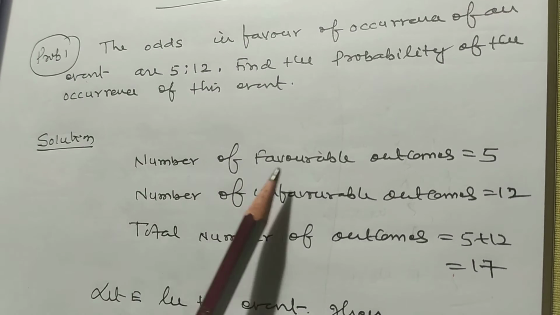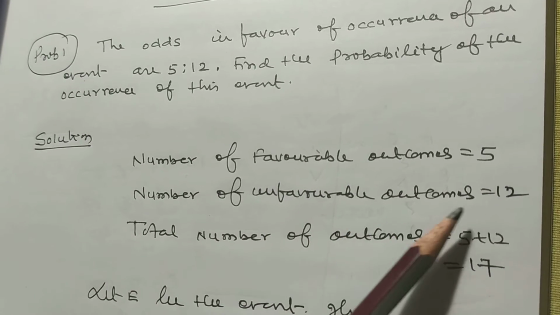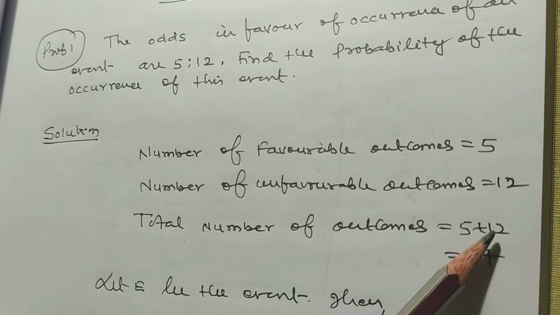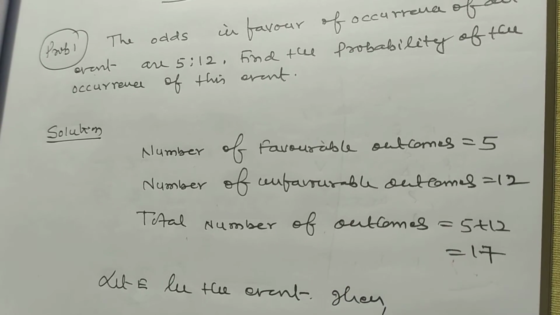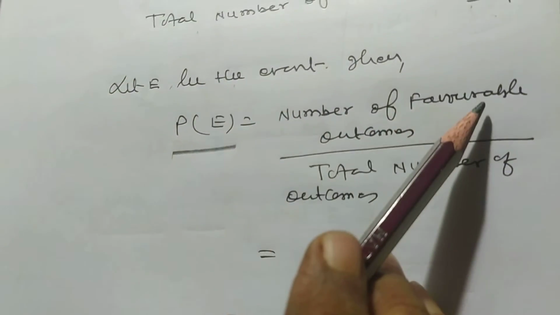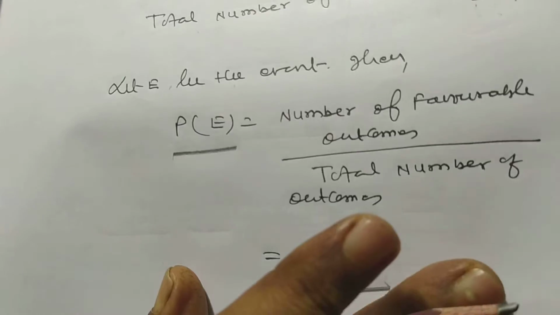So now the number of favorable outcomes is 5, and the number of unfavorable outcomes is 12. So the total number of outcomes is equal to 5 plus 12, that is 17. Let E be the event, then probability of E is equal to number of favorable outcomes by total number of outcomes, that is 5 by 17.